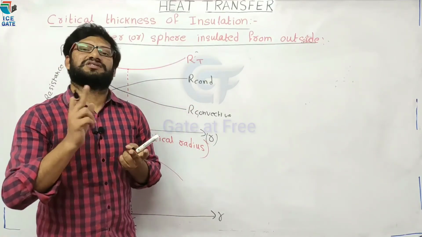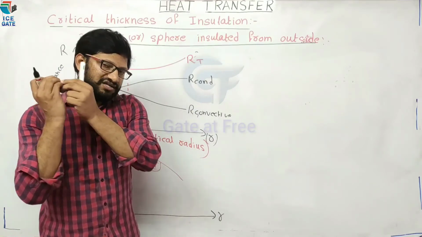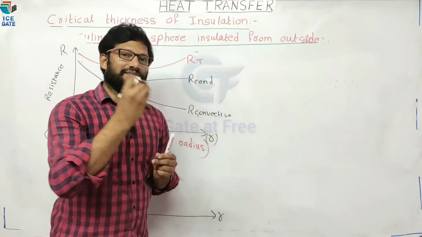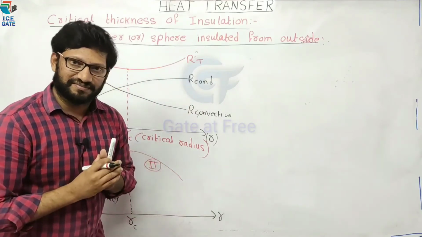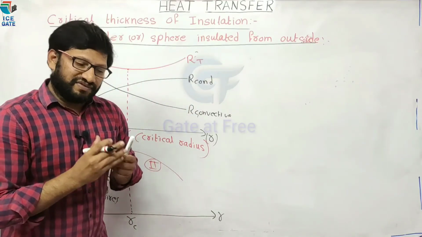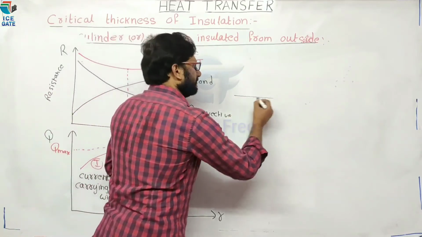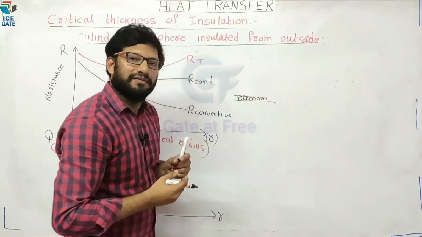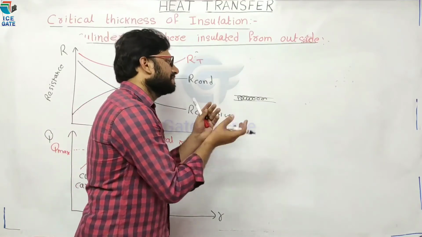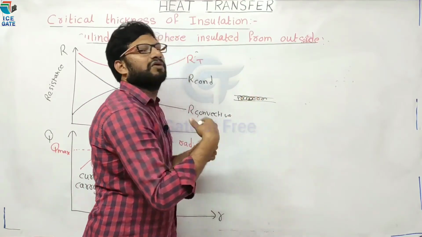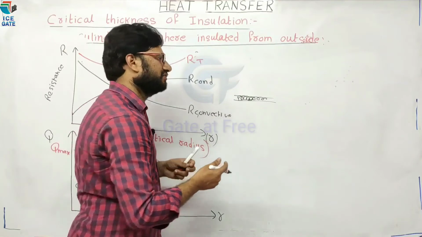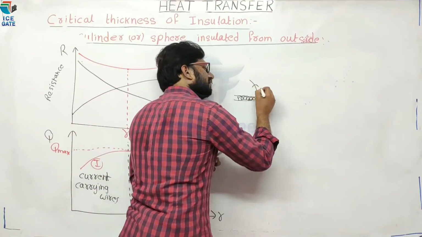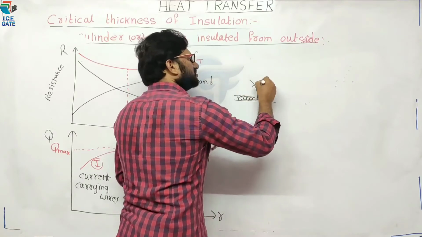Okay, not only for shock proofing. When current is flowing, there is some heat generation in the copper wires. If the heat is accumulated in the copper wire, what happens? There may be some melting of copper wires. So we have to increase the rate of heat transfer from copper wire to surroundings.